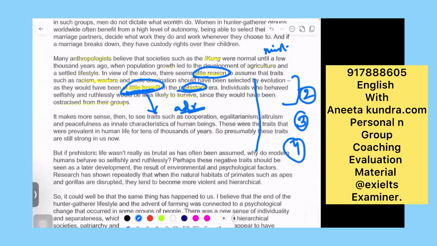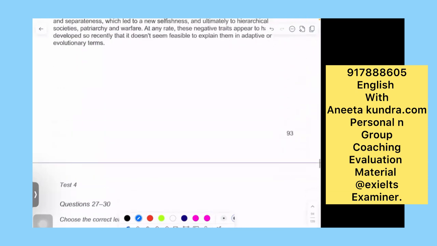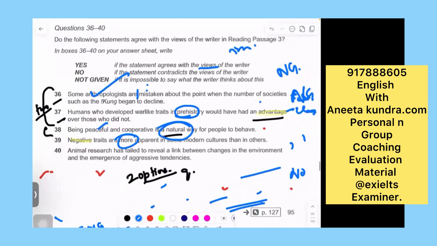It will follow the serial order. So see there, traits like cooperation, altruism, peacefulness, are described as innate. Now if you do not know the meaning of innate, that will be a problem. That means natural, it's very natural for them. So the third one will be true. Because it is natural, innate, you should know the synonyms. Okay, so this is true.